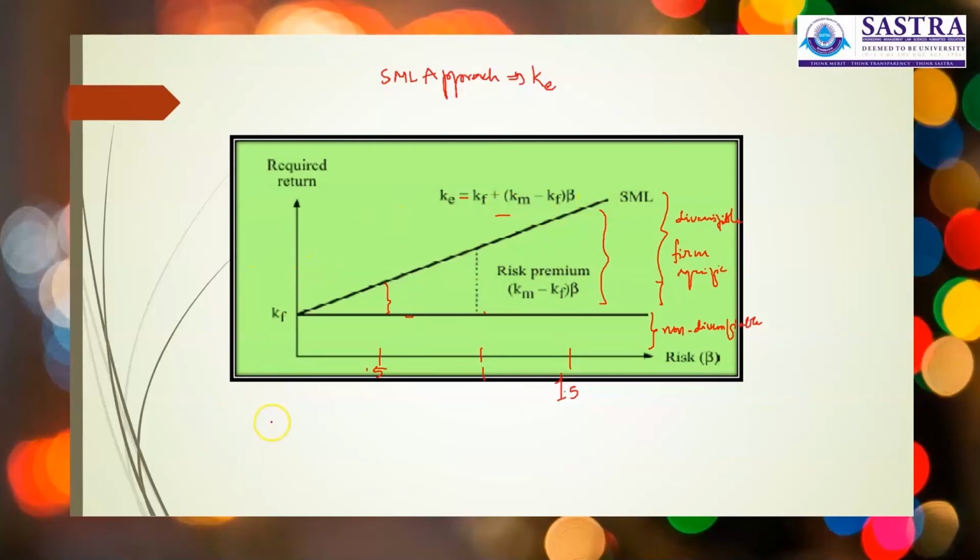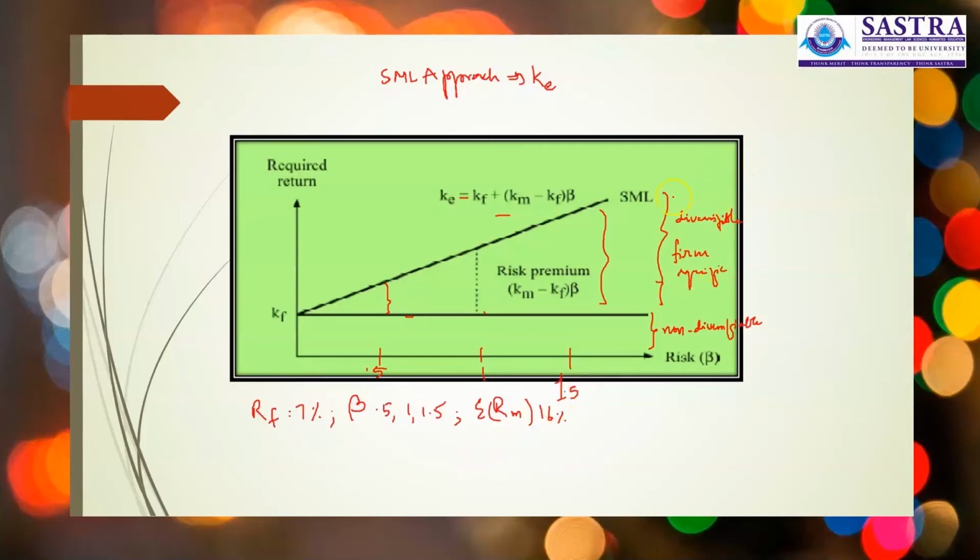Say, for example, if the risk-free rate is 7% and the stock beta is 0.5, and let us assume 1 and 1.5, and the expected return of the market portfolio is 16%, let us assume.